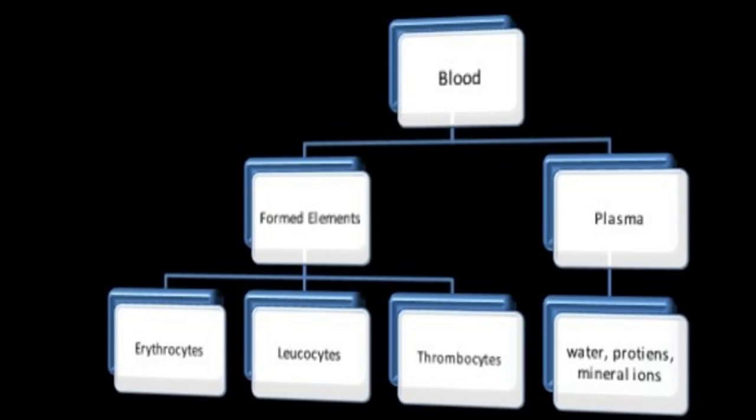Blood is divided into two components, formed elements and plasma. Formed elements are further divided into three categories. First is erythrocytes, second is leukocytes, and third is thrombocytes. And in the case of plasma, plasma contains water, proteins, minerals and ions.